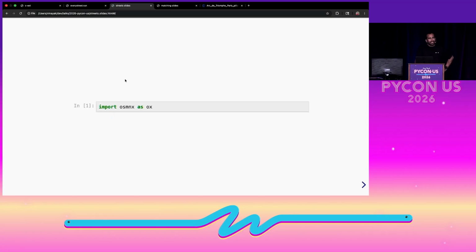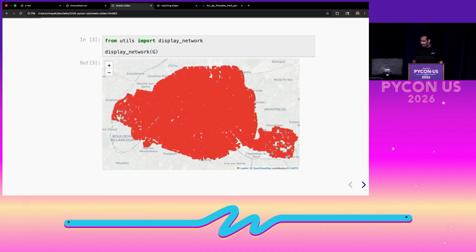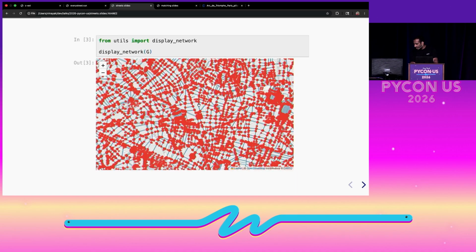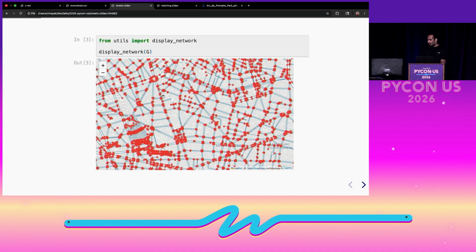So I mentioned getting the street network from OpenStreetMap using this library. We are going to use osmnx. We import it. To get the street network for a city, you can just call the graph from place function like that, put in the city name, and choose the network type. In this case, we pick walk. But as you can see, it's pretty dense. If I zoom in, it just has a lot of nodes for the same intersections on the road and a lot of edges too, and it's just too complex to work with.